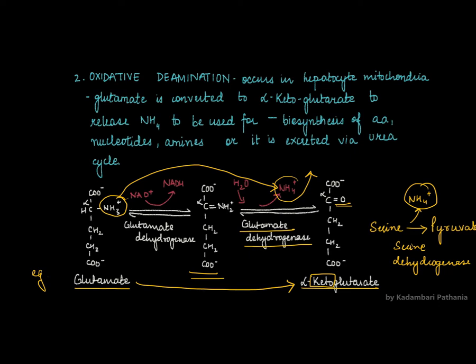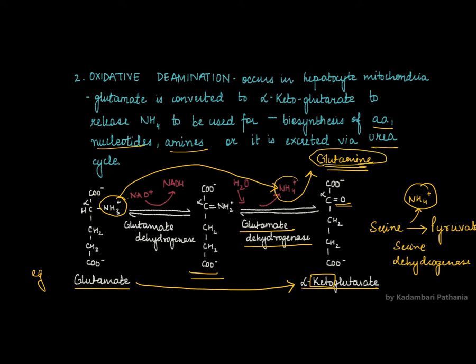dehydrogenase. Now this ammonium ion, if it is in excess, it can be transported by glutamine. ठीक है, अगर ये एक्स्ट्रा है, बॉडी में रिक्वायरमेंट नहीं है इसकी, either to synthesize amino acids or nucleotides or different amines, it will be excreted via the urea cycle. But to transport this ammonium via blood to reach liver, जहाँ पे इसकी conversion होगी via urea cycle, it has to be transported as an amine.